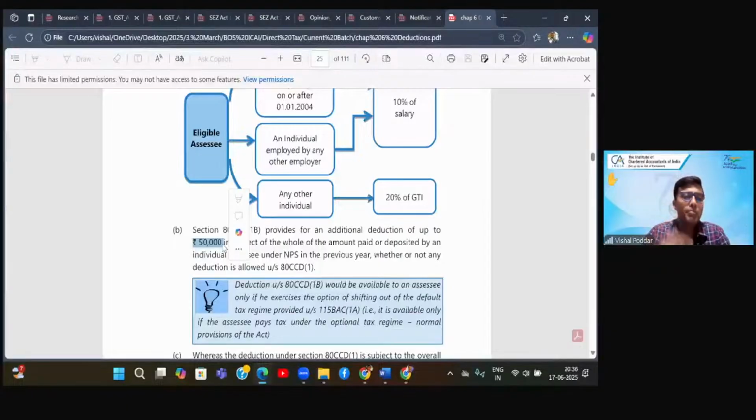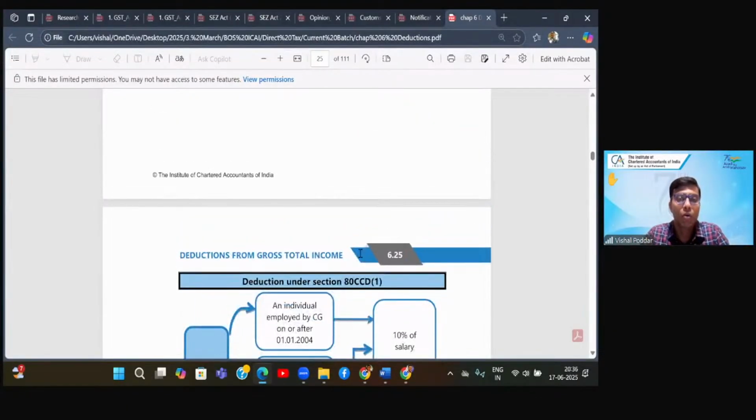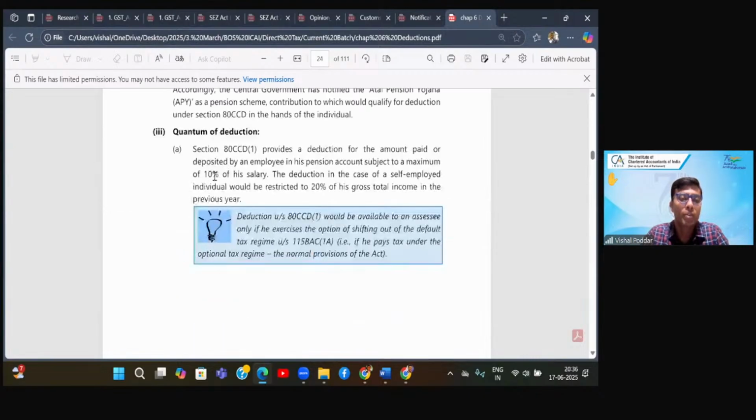Now remember one thing, there are two limits parallelly. First, if you remember, already there was a limit of 10% of your salary for your contribution. So your contribution should not exceed 10% of salary. That limit is there. Plus the limit of 150, which is common, and additional 50. So you have to satisfy both limits, 10% of salary plus the monetary limit of 150 and 50.